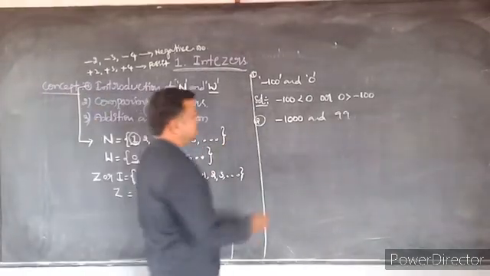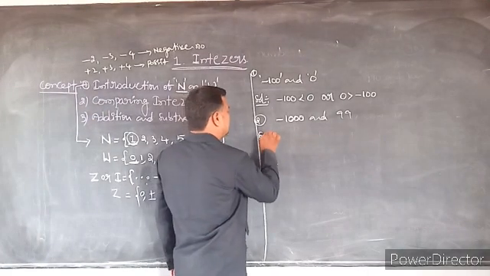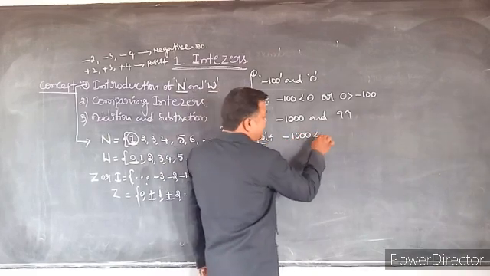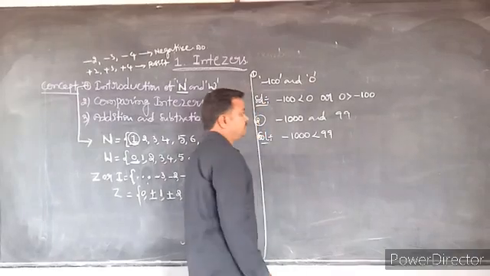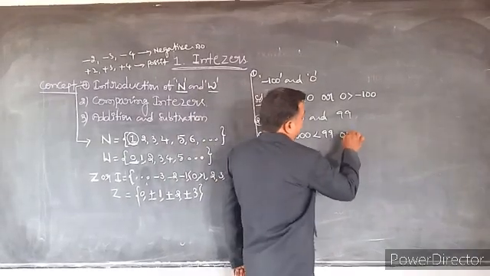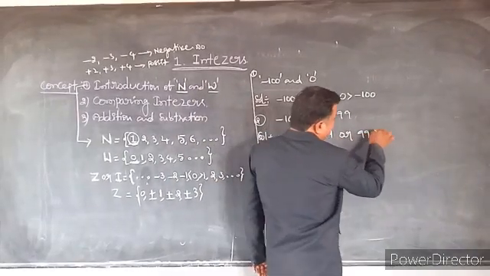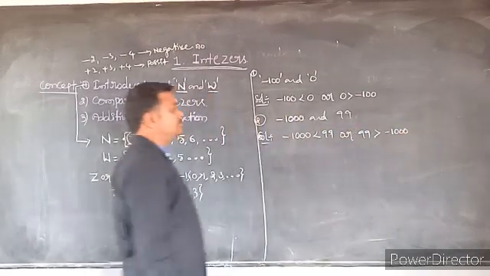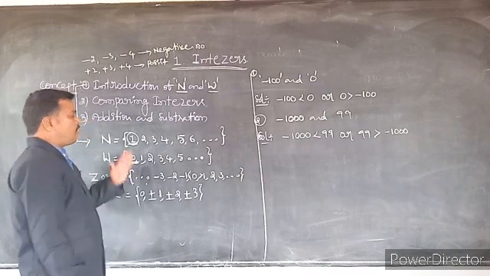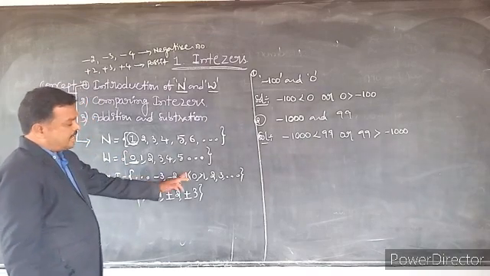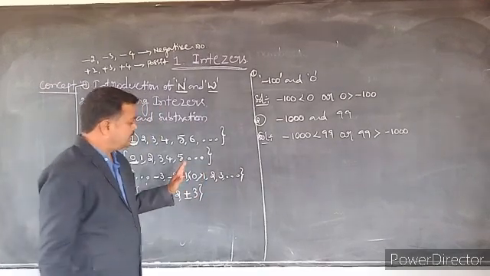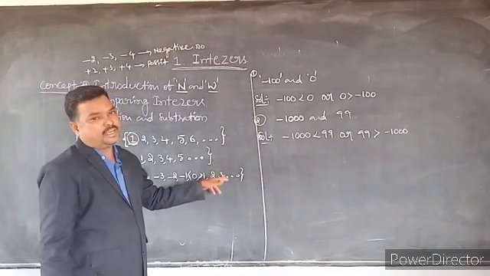How to write this? -1000 is less than 99, or plus 99 is greater than -1000. According to the properties of integers, all the negative integers are less than 0 and all the negative integers are less than positive integers.